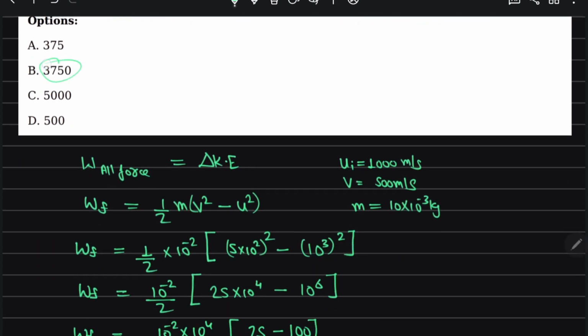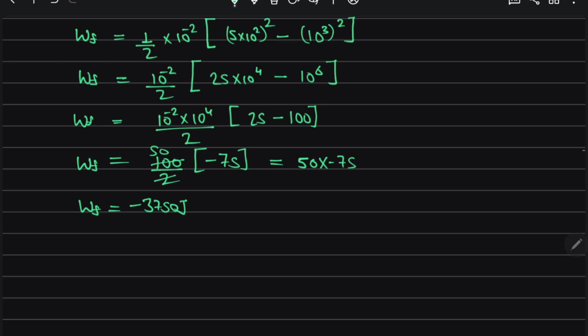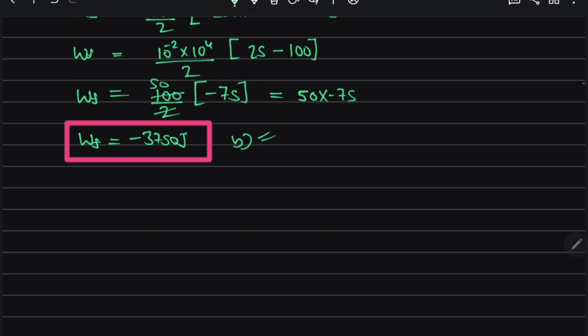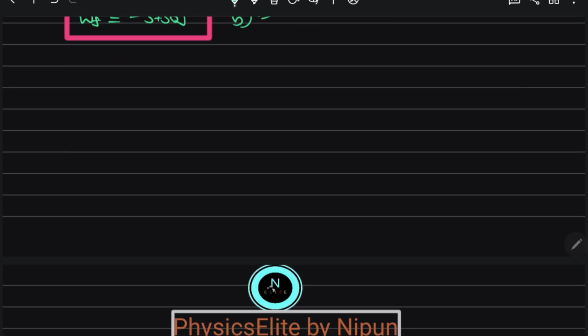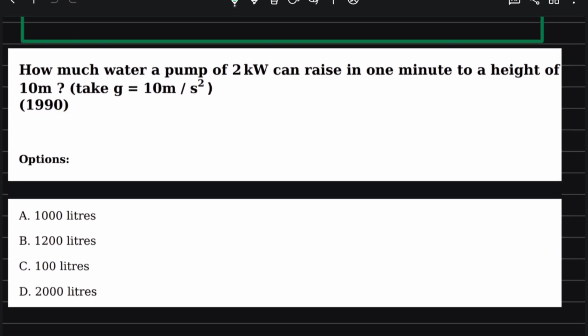So which option is correct? Option B is correct. Understand now? Work done by all the forces is equal to change in kinetic energy. Here the work done by the resistive force is equal to the change in kinetic energy.